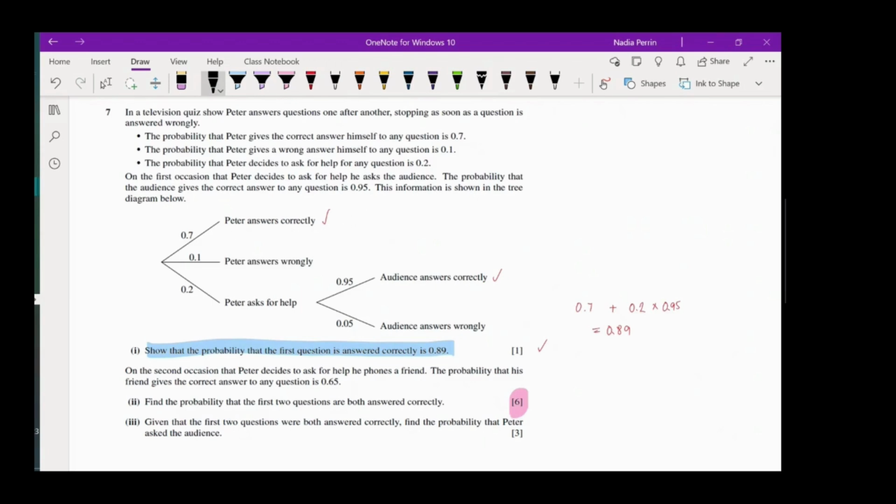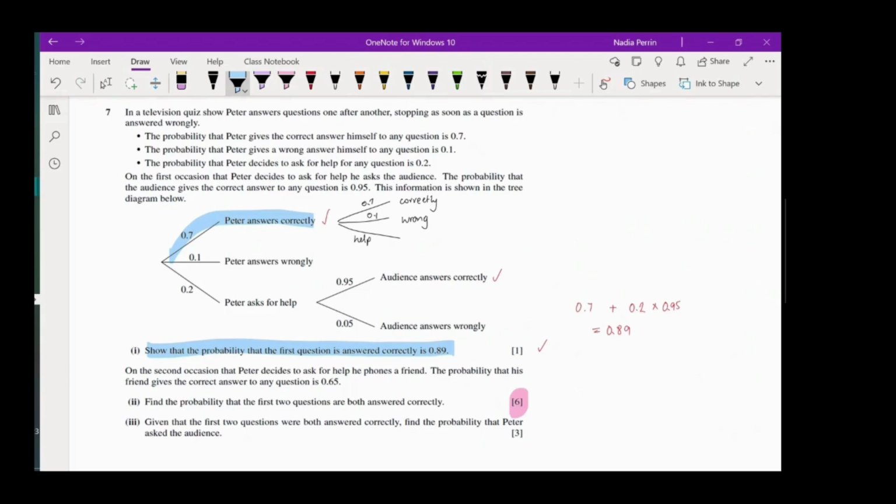After he's answered it correctly, he can still answer it correctly again, and the probability of that is still 0.7. He can still answer it wrong, and he can still ask for help. Now, for this top branch, he hasn't actually asked for help in this situation yet, so it's still going to be the first time he asks for help.